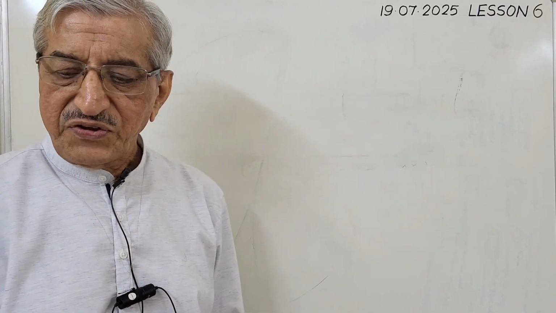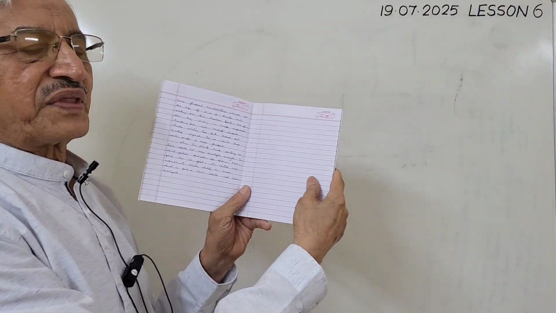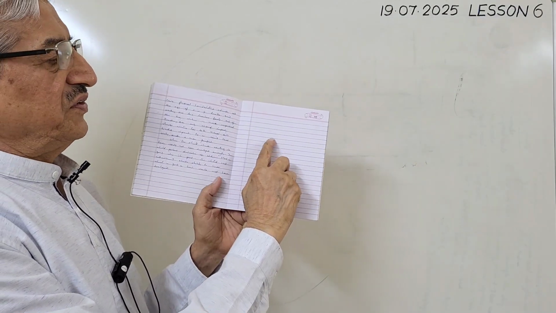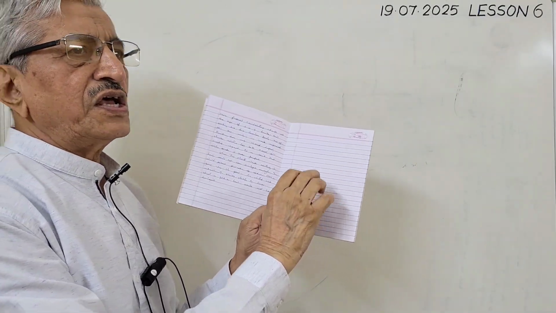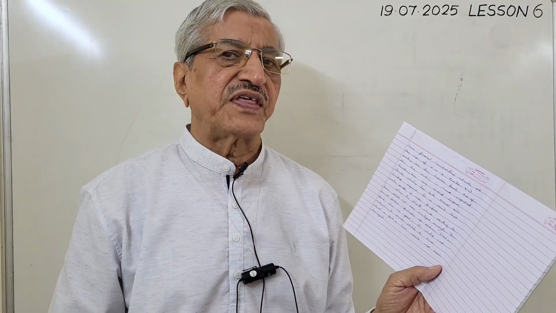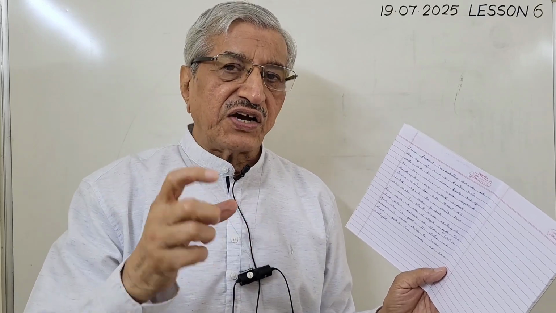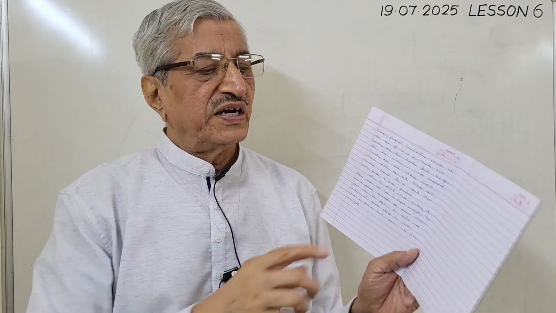But when we are writing in a ruled notebook, look here, this gap between one line and another line is fixed. It is like match fixing. We can't decide. So, naturally, we should change the size of our letters depending upon this line spacing.